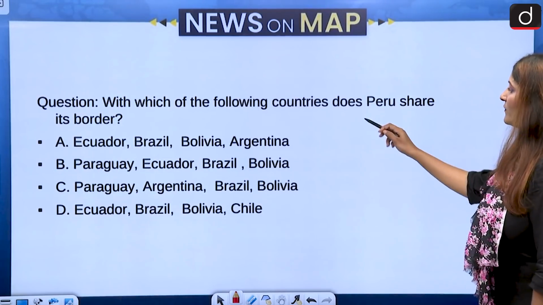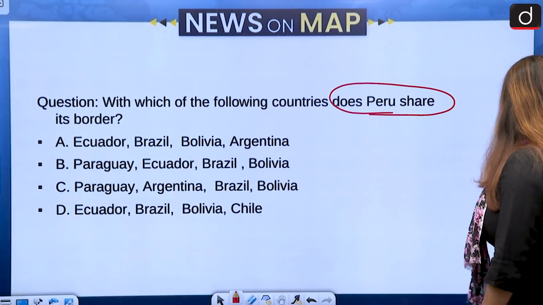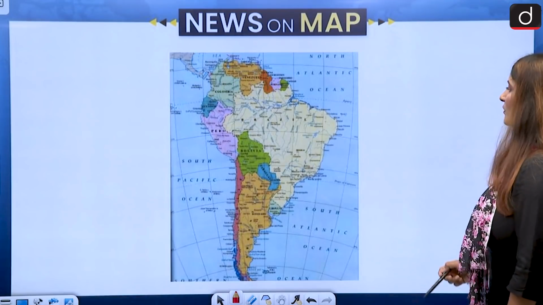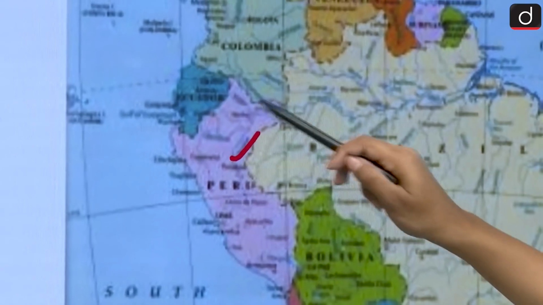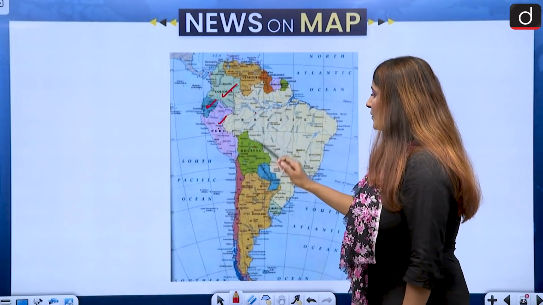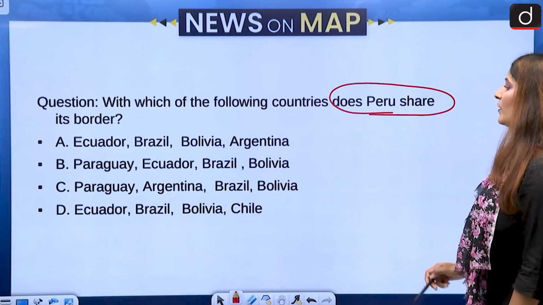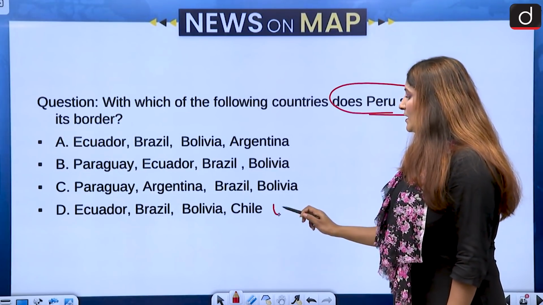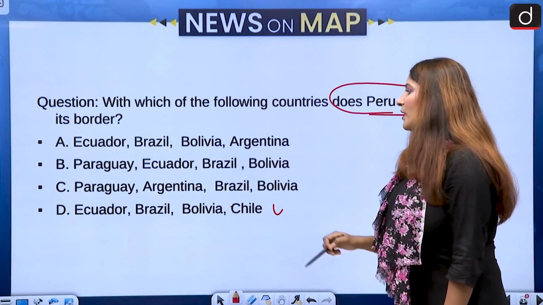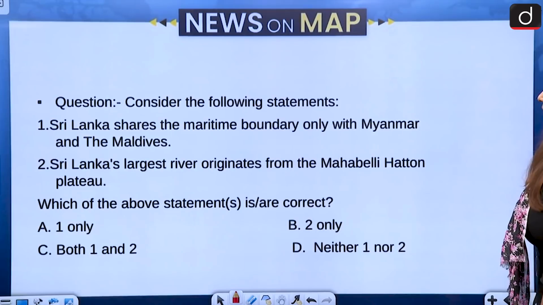Moving on, we have to see with which of the following countries does Peru share its border. So Peru is a country in South America and has a border with Ecuador, Colombia, Brazil, Bolivia and a small strip with Chile. So Ecuador, Brazil, Bolivia and Chile is going to be our correct answer over here. Alright, option D. Let's move on and talk about our next question.